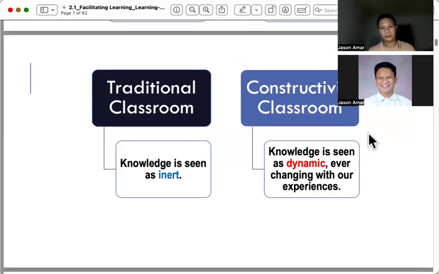Also, it was noted that in the traditional classroom, knowledge is seen as inert, and in the constructivist classroom, knowledge is seen as dynamic, ever changing with our experiences.